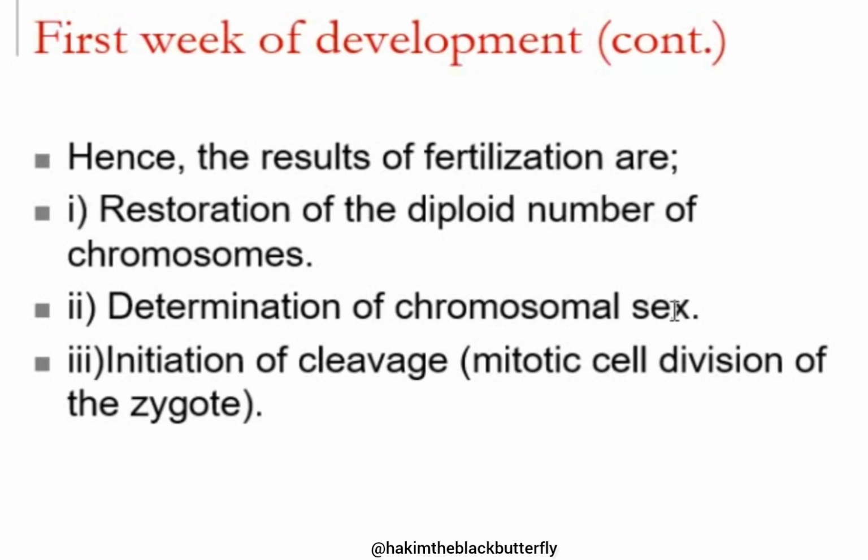So fertilization has occurred. The first stage of the embryo, known as the zygote, has been formed. It contains a diploid number of chromosomes. It is either male or female, depending on which sperm has fertilized it. And it begins to divide by mitosis. You go and read about mitosis and meiosis. So these three are achieved at fertilization.